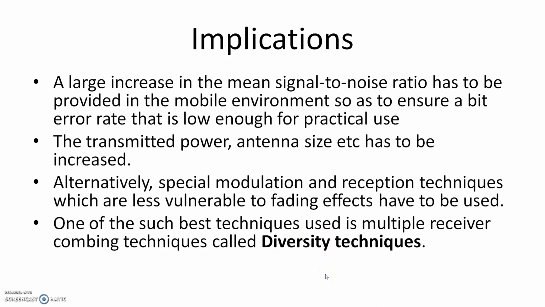We are using them for an advantage. We are utilizing this multipath propagation to achieve a better signal to noise ratio, because we have to decrease the bit error rate. So for decreasing the bit error rate, we can increase the transmitted power, increase the antenna size, and also use spatial modulation and reception techniques like diversity techniques.